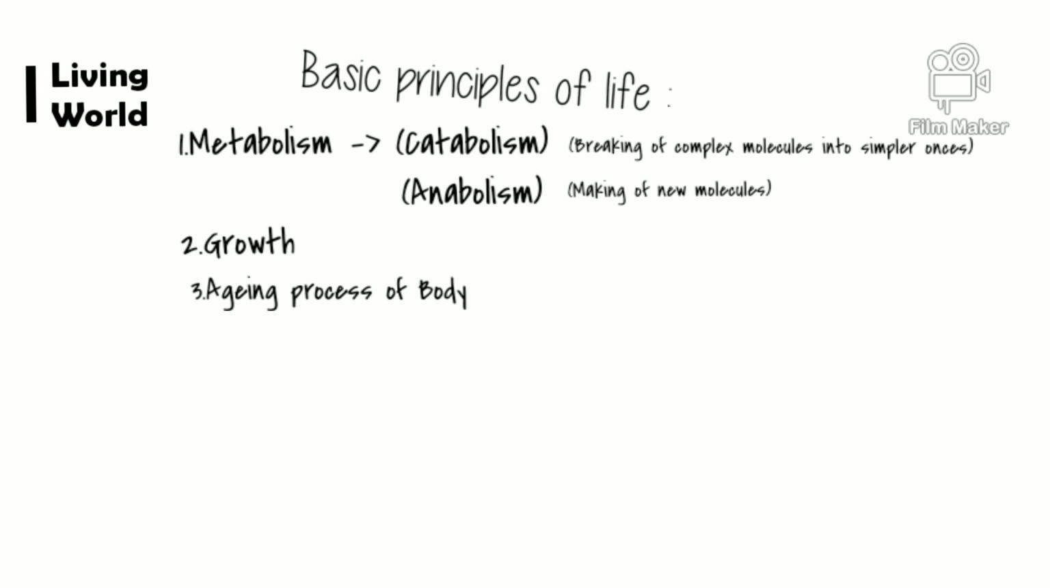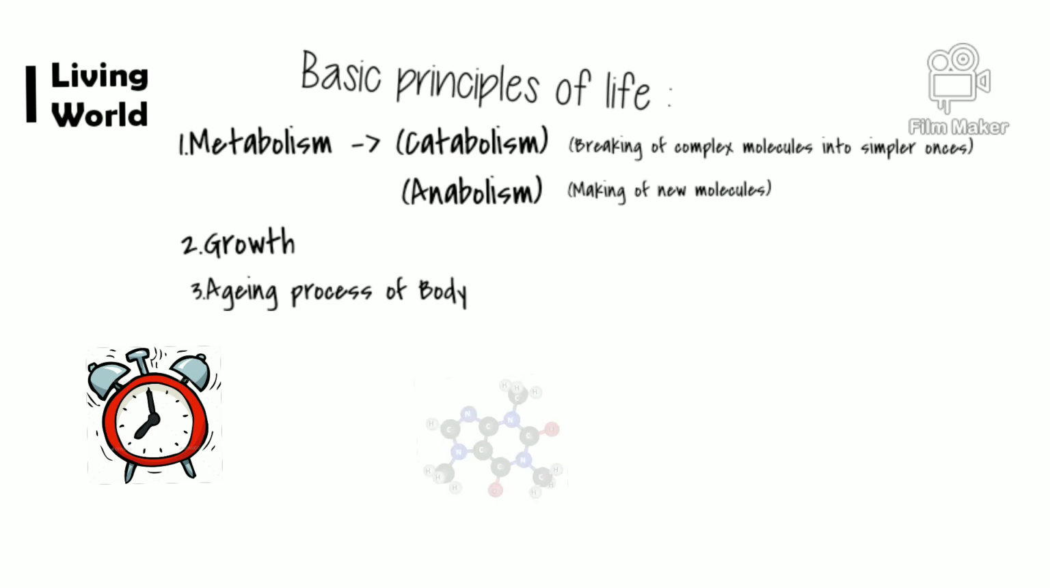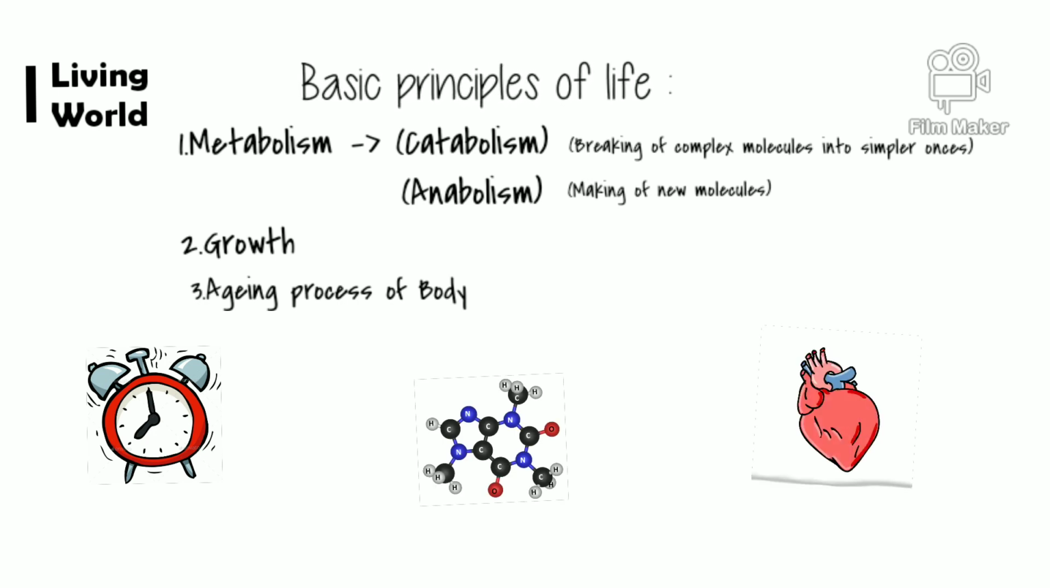The third principle of life is the aging process of the body. Growth and development are not processes with an unlimited time span. At a certain point of time, the molecules, organs and systems begin to lose their effective working and become old. So the third principle of life is the aging process of the body. The living being which is born has to get old and aged as time passes.